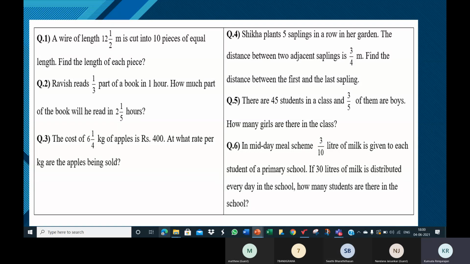You have planted 6 plants in a row. They are planted at equal distances. That is, the distance between two adjacent plants is the same, and that is 3 meters. So you should have taken a straight line, then 1, 2, 3, 4, 5, 6 points on it. The distance between 2 points is 3 meters.